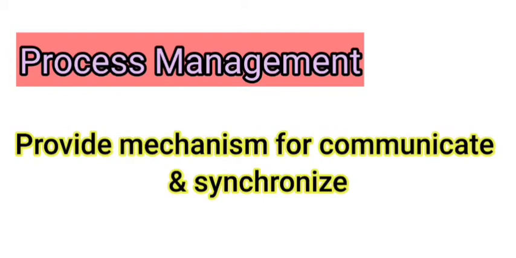Next topic, process management. Here it allows us to create and delete processes and also provides some way to communicate and synchronize the processes. Here a process means an action made by a computer. Example, print. If we want to print from the computer, it is called one of the processes. A process can be classified into two categories: system code and user code. System code is a process of the operating system. User code is a process of the user.